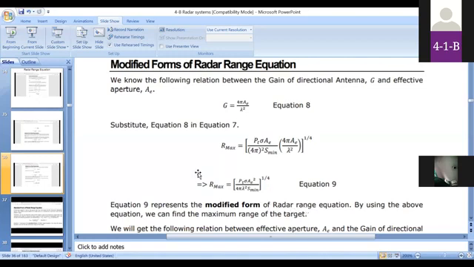R max is equal to PT sigma AE square by 4 pi lambda square S minimum, whole power 1 by 4. Here we make two modifications. One is substituting the formula for gain, and the other is substituting the minimum detectable signal, called S minimum. These are the modified forms of the radar range equation which I already explained.